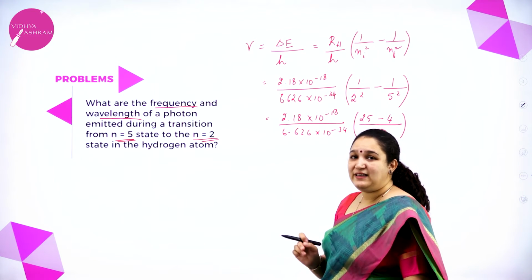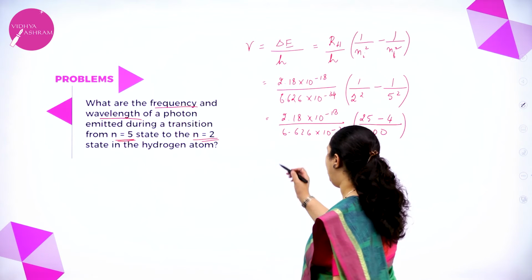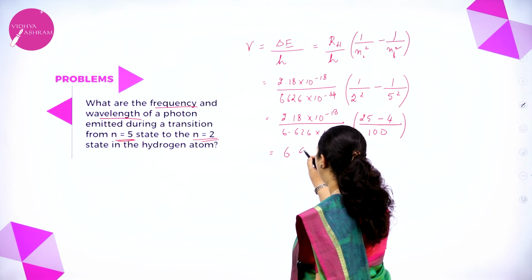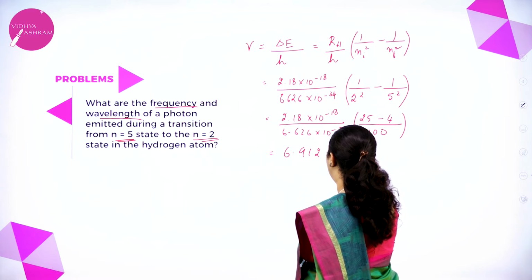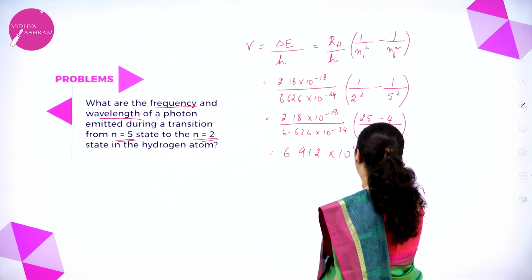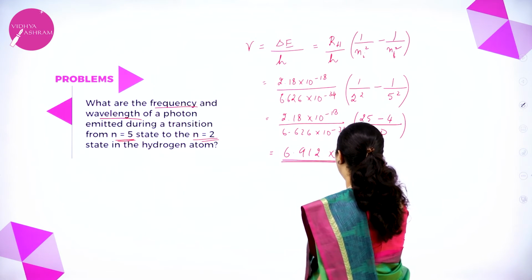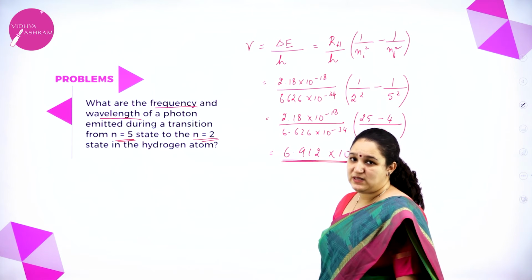So the entire value you will get as 6.912 into 10 to the power 14. This is the frequency.